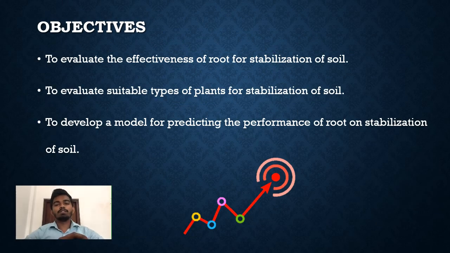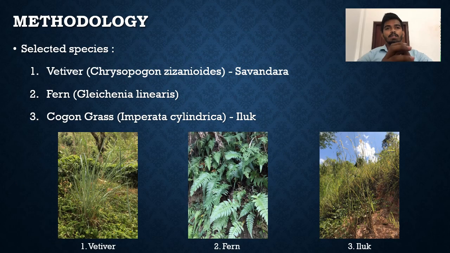Main objectives of the study are to evaluate the effectiveness of root for stabilization of soil, to evaluate suitable types of plant for stabilization of soil, and to develop a model for predicting the performance of root on stabilization of soil. Plant species to obtain roots have been selected based on literature that have already identified them as suitable species for slope stabilization in Sri Lanka. Selected species for this study are vetiver, fern and cogon grass.